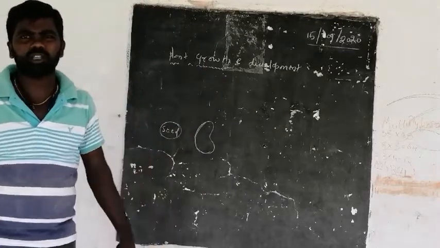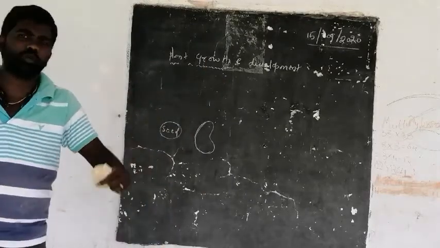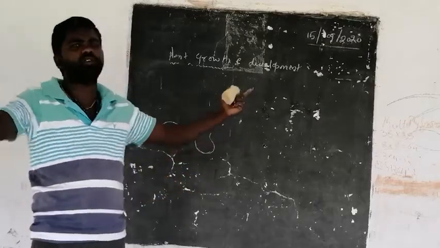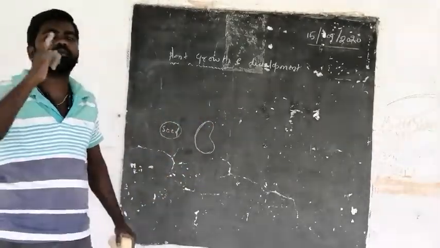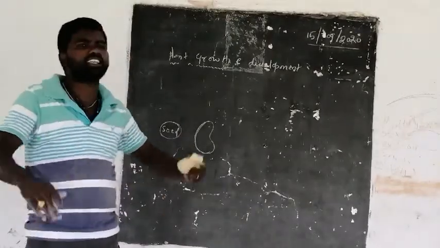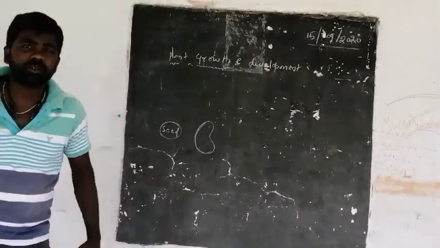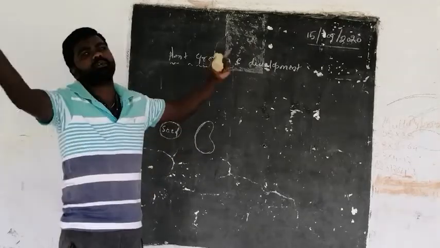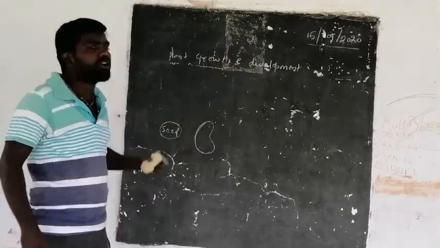You all know that seeds can give rise to new plants. Under favorable conditions only can the seeds germinate. Favorable conditions means the required or suitable conditions for a seed to germinate.